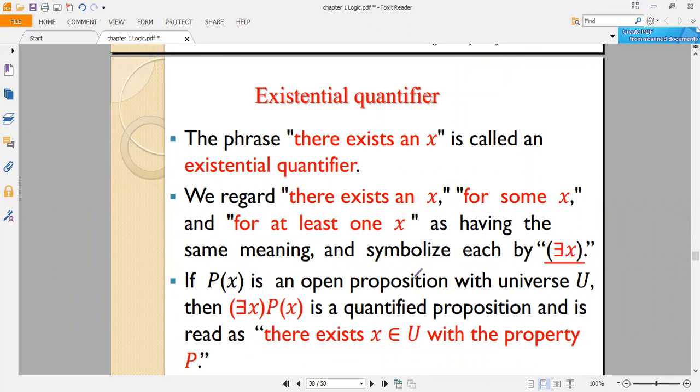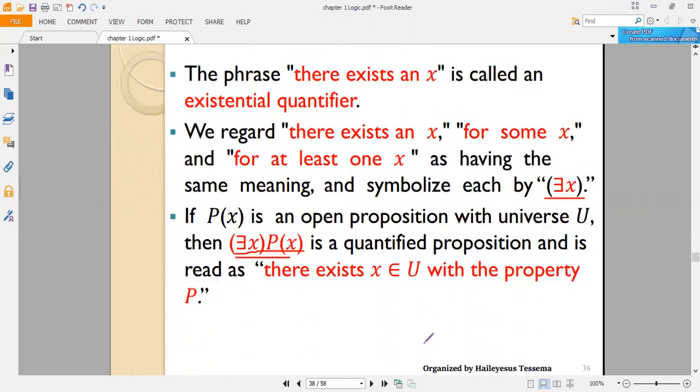If p of x is an open preposition with the universe of discourse, then when we read this one, we can say that there exists x, or for some x in the universe of discourse, with the property p, satisfying the property p.